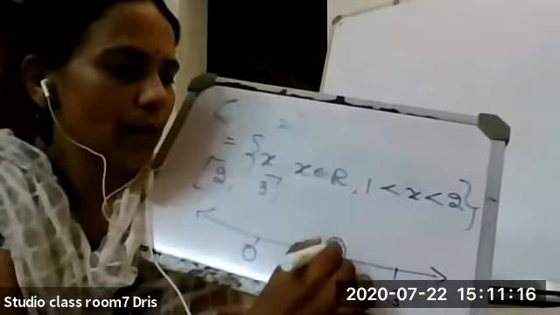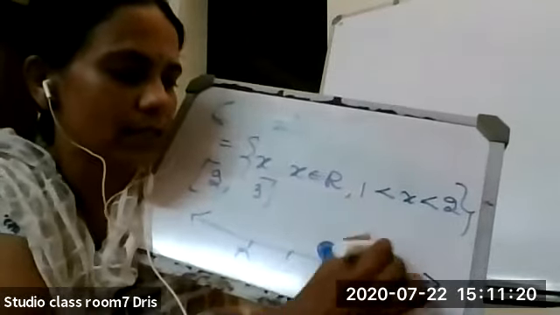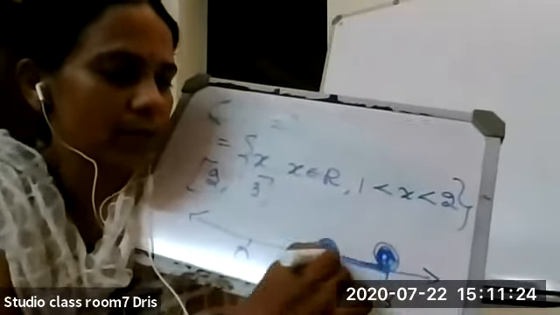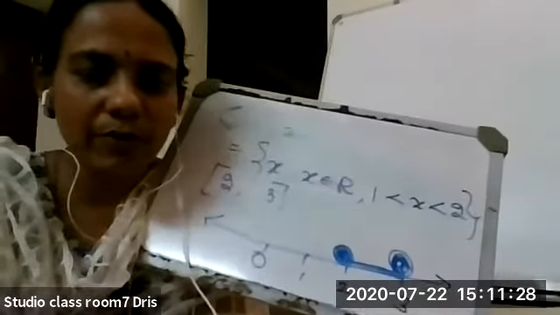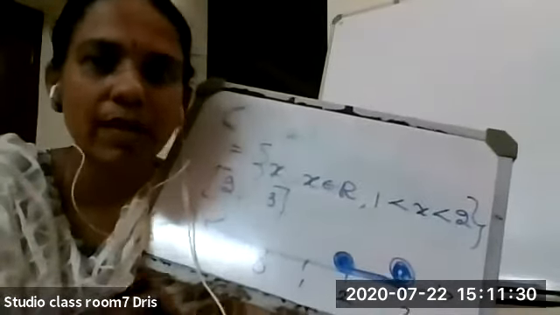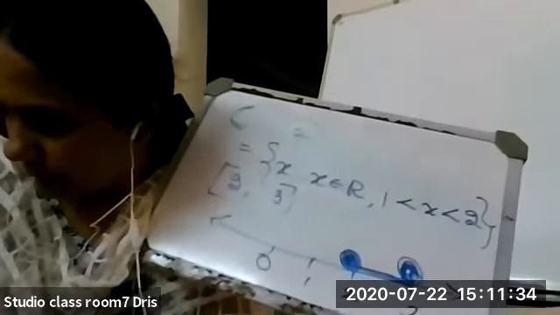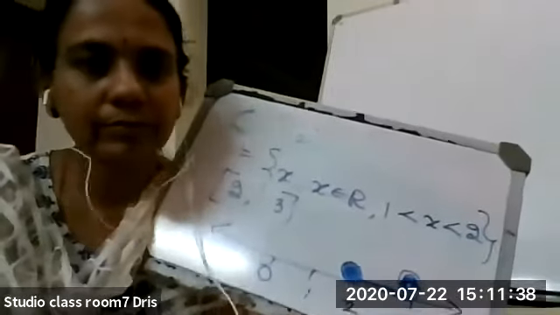At 2, I am drawing a circle and shading it. This 2 is included, a dark circle is there. And all the points between 2 and 3. This is how we represent a closed interval on a number line.